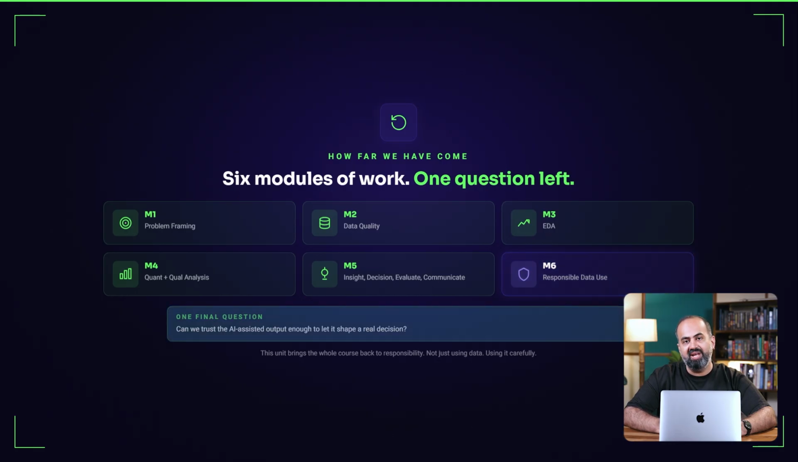One more question remains before the brief goes anywhere. Can we trust the AI-assisted output enough to let it shape a real decision? Let us start with something simple.